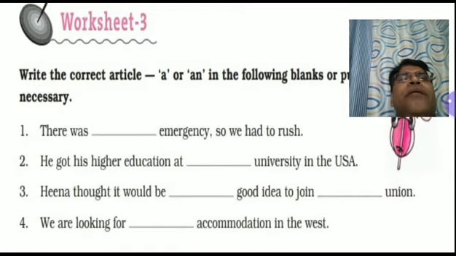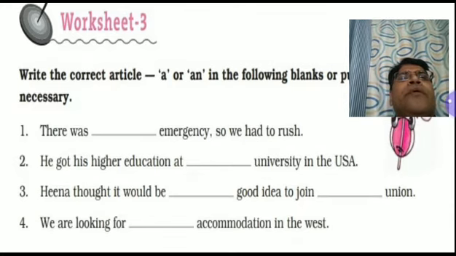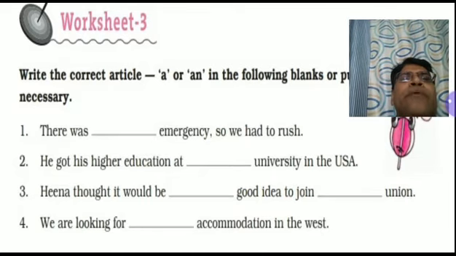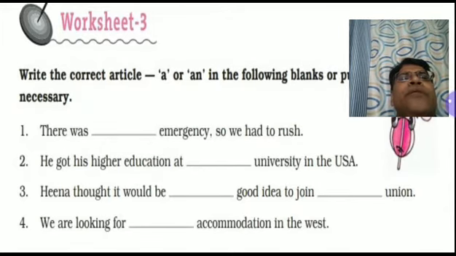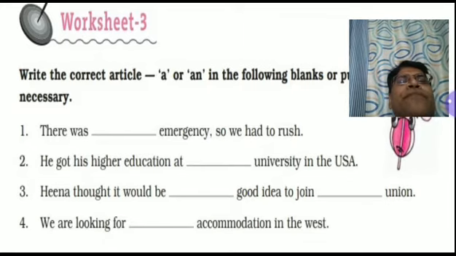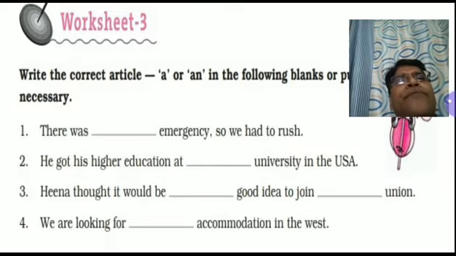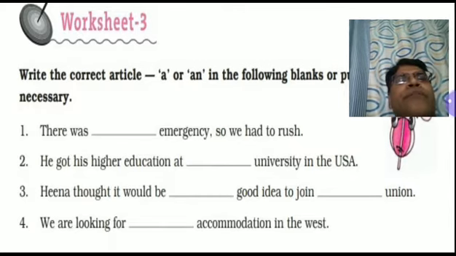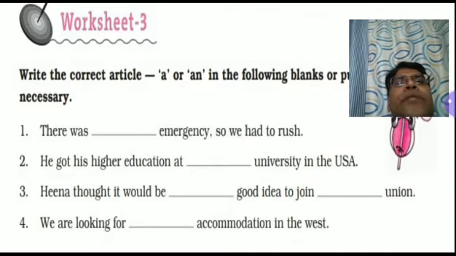I want to tell you that emergency is used both as a countable and a non-countable noun. That's why it depends upon the situation. There was an emergency, so we had to rush. If there had been any crisis, then there was emergency, so we had to rush. Here, an will be suitable because nowadays it is profusely being considered as a countable noun.